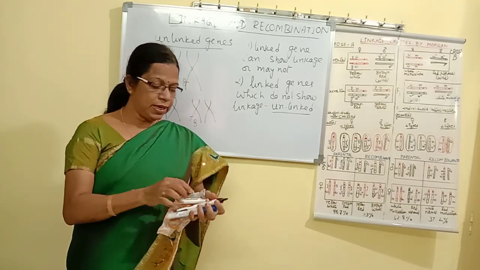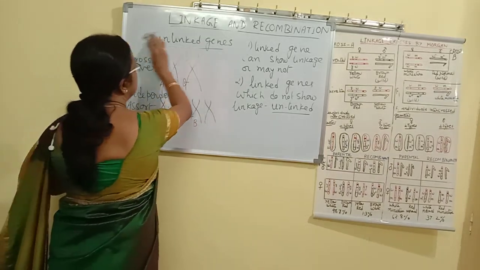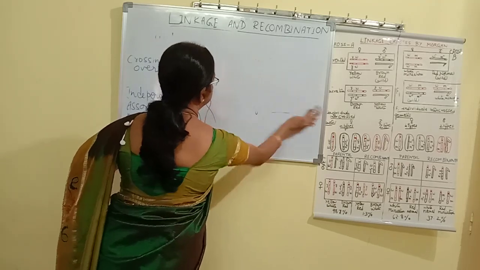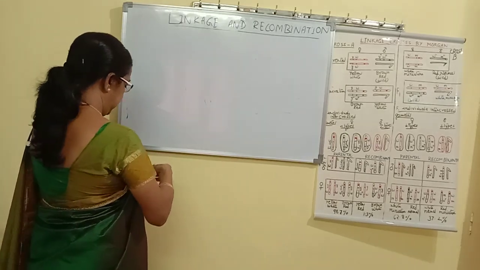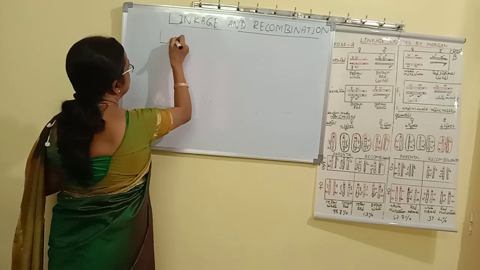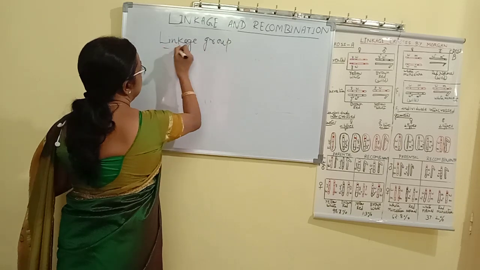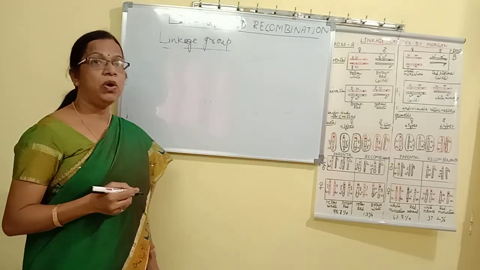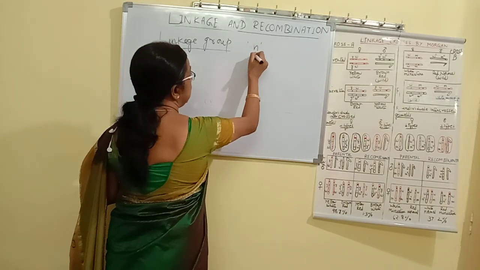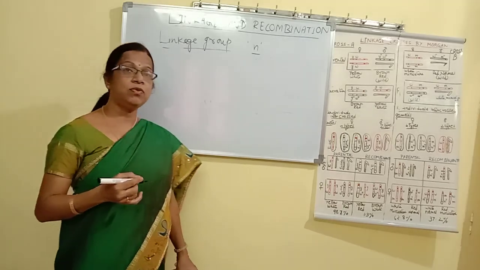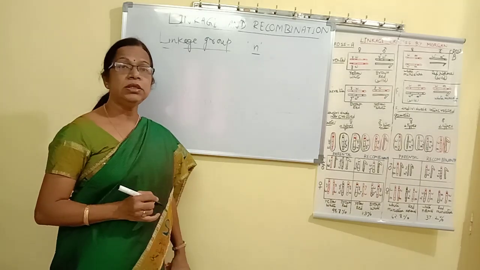Now let us see another aspect from the examination point of view. We should define another point called linkage groups. What is a linkage group? A linkage group refers to the haploid set of chromosomes in any individual. The n number, n represents the haploid set of chromosomes. So the haploid set is called one linkage group.